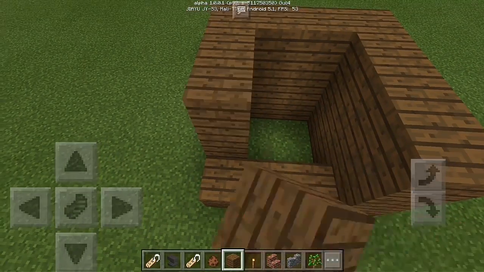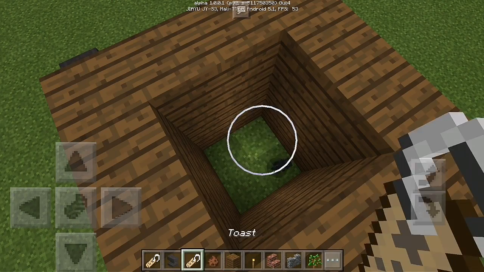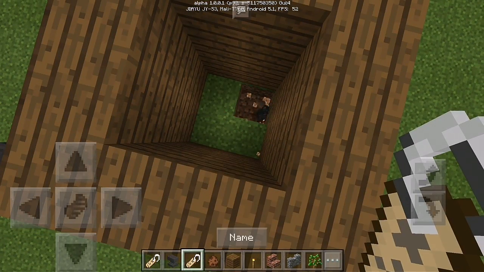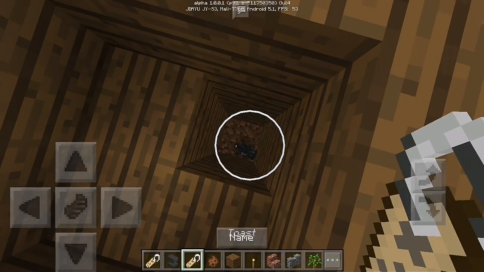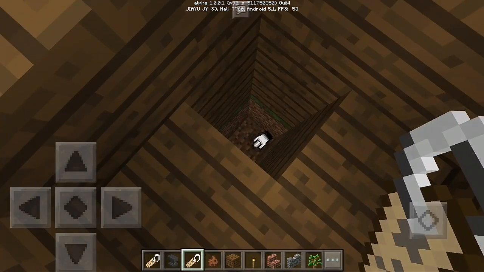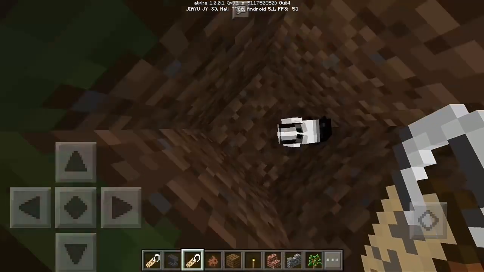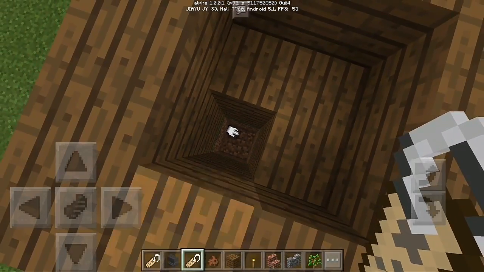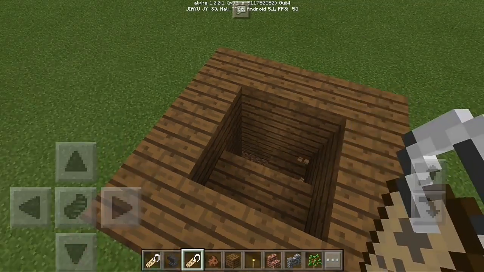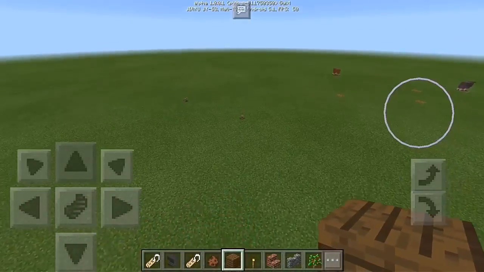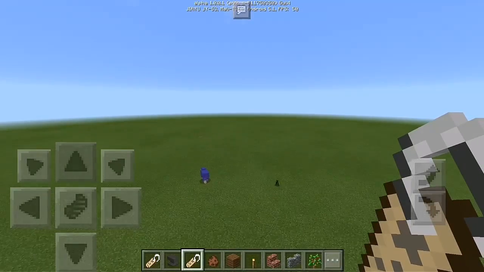Just going to make this. Spawn a rabbit and name it. It's still running. Okay, just do this. If you name it Toast, it's like it's toast now. This rabbit has no skin now. Name this Toast. Okay, the rabbit is very fast. Okay, I will not do it anymore.